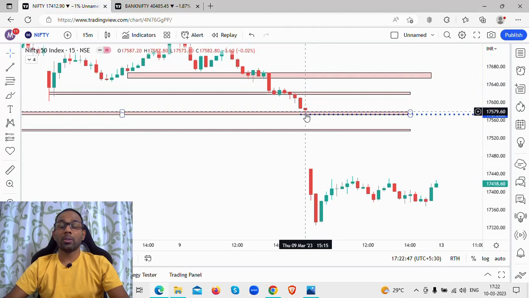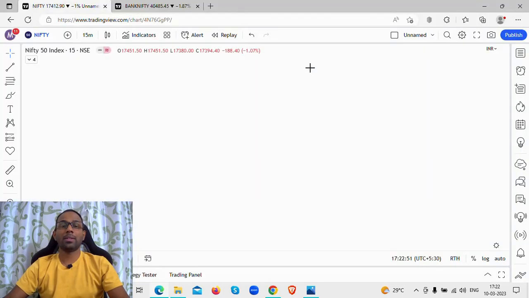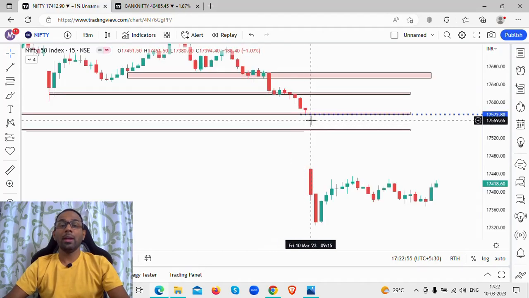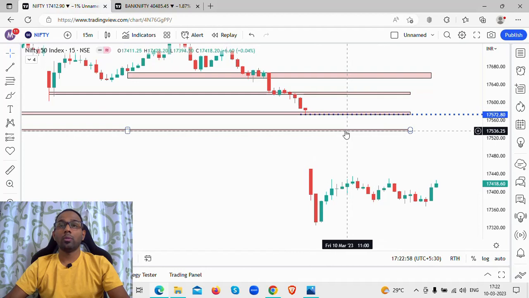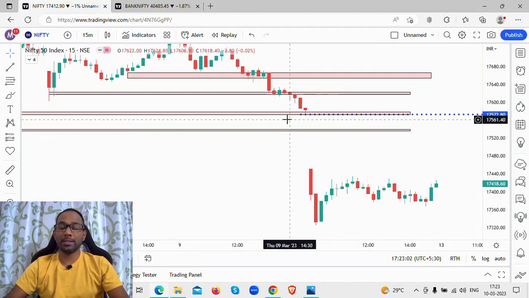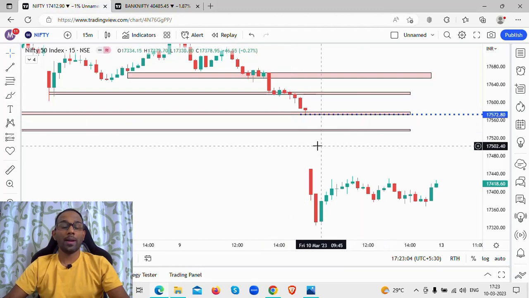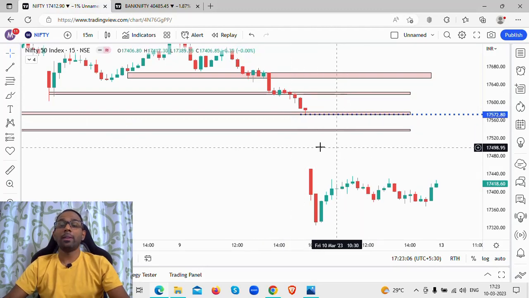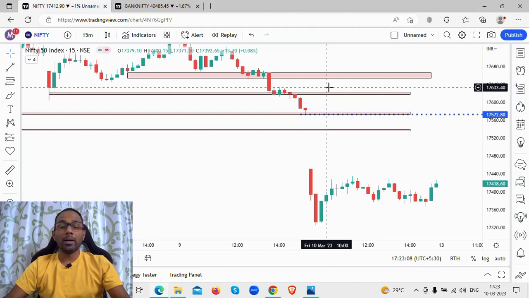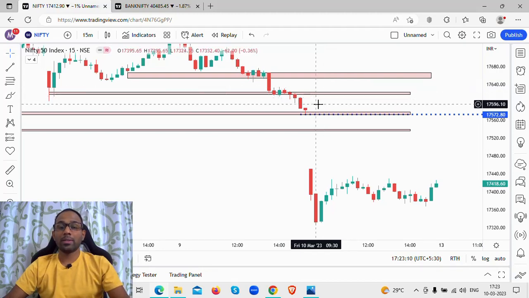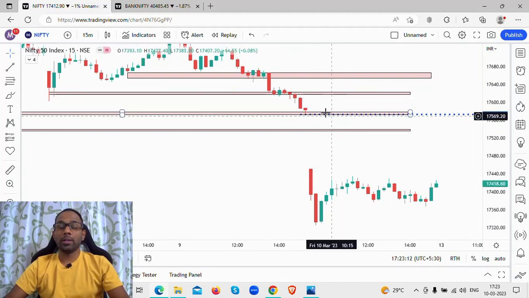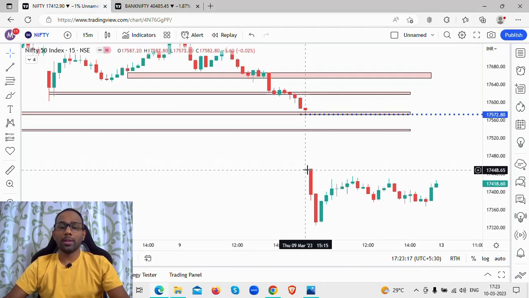So we had marked all these levels here, which we had planned. I had discussed the scenario in yesterday's video, where I'm planning to take a trade and which option strike price I'll be looking at buying. I had discussed everything completely. You can find that in yesterday's video. I will link it somewhere up there. You can watch yesterday's video, all the levels and the important things that I discussed. So what has happened in today's session?